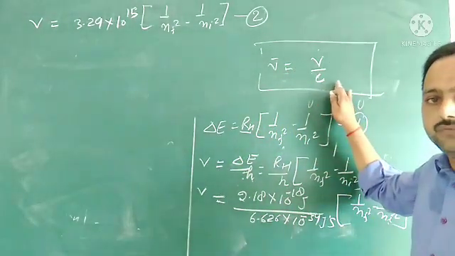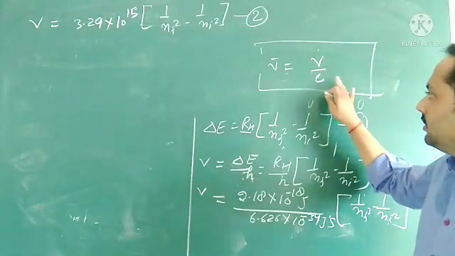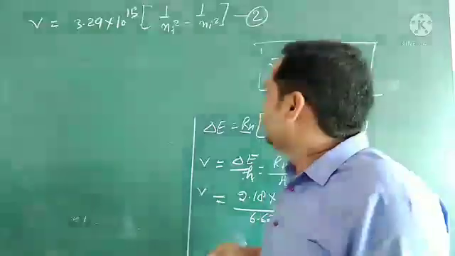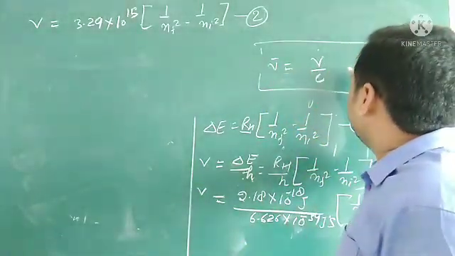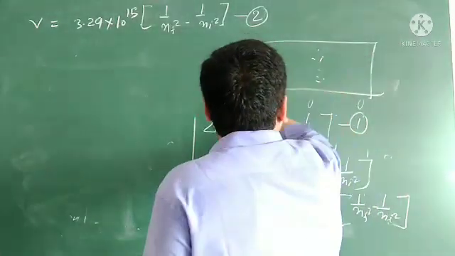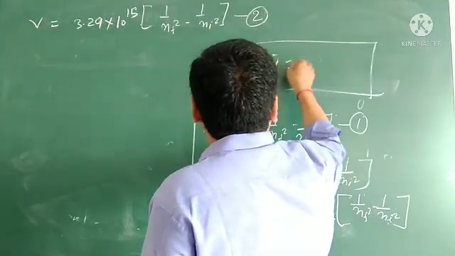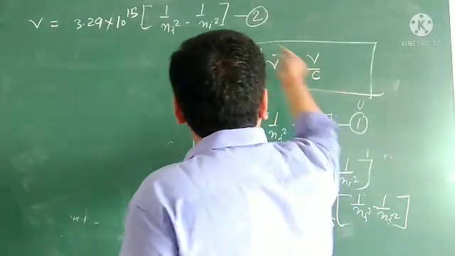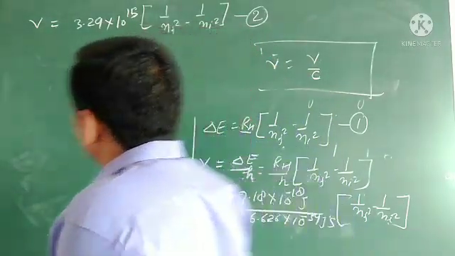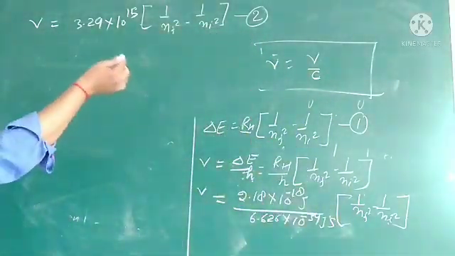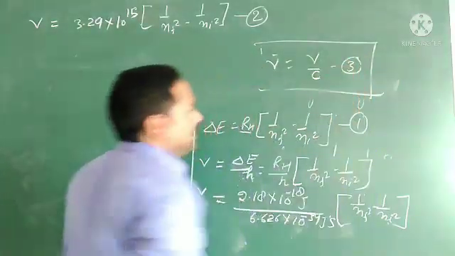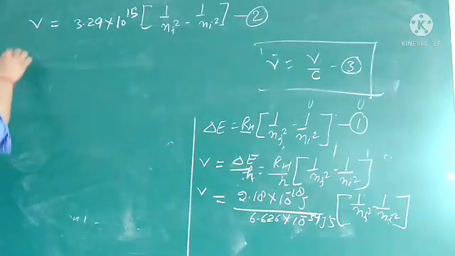Another formula of frequency is nu equals c upon lambda, so nu bar equals nu upon c. From equation 3, we can write this.